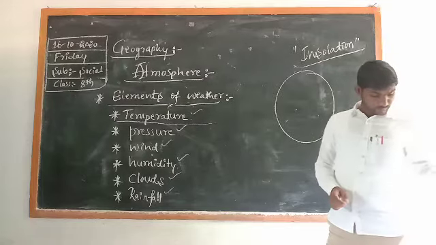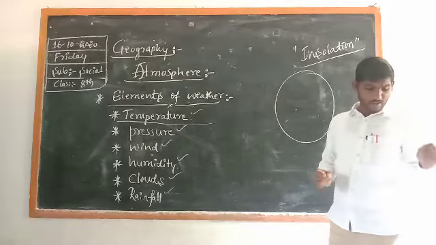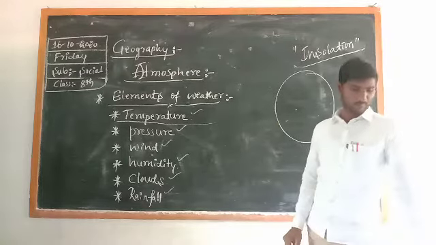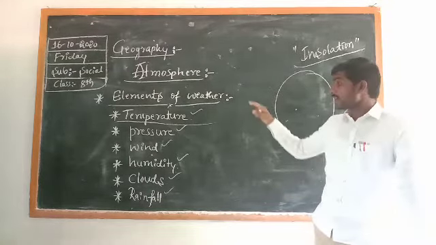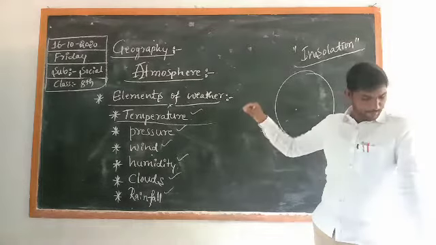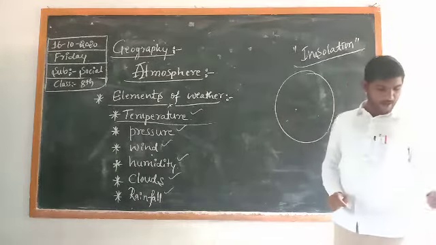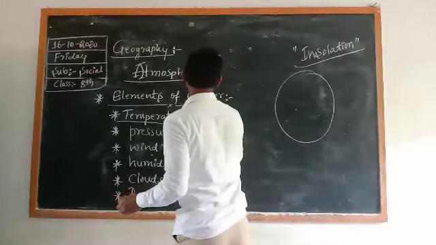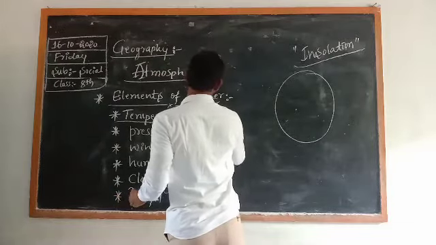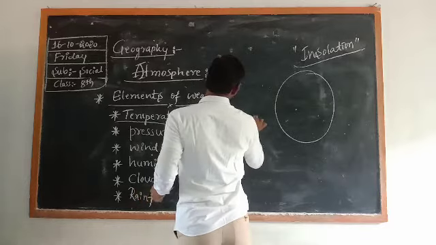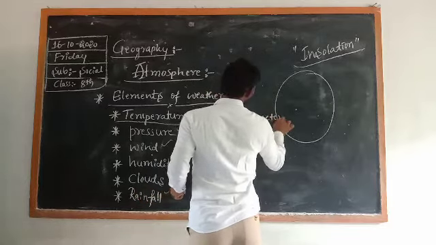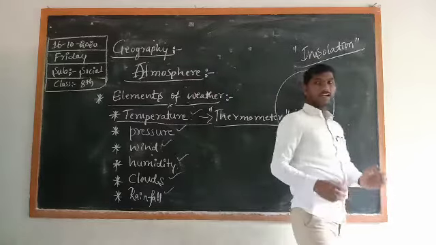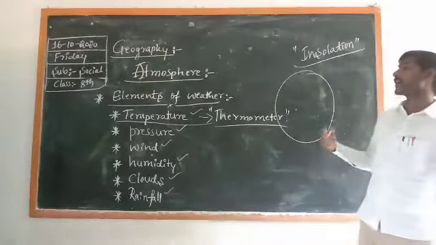Temperature is recorded by an instrument called thermometer. Thermometer is an instrument that helps to record the temperature.